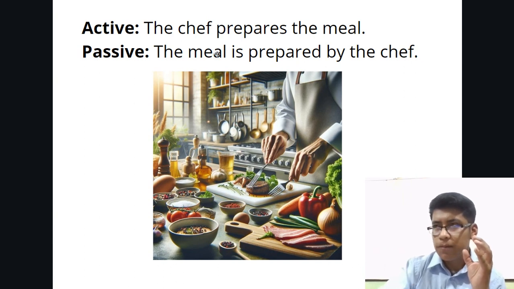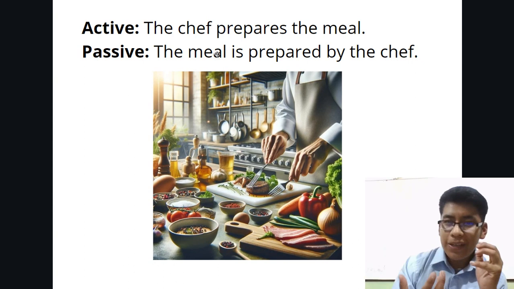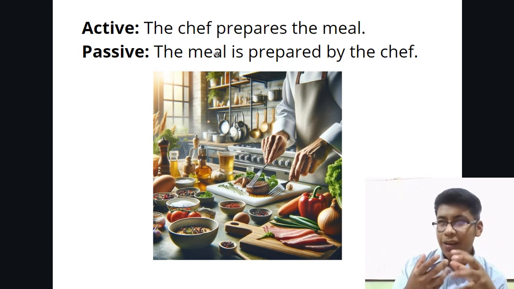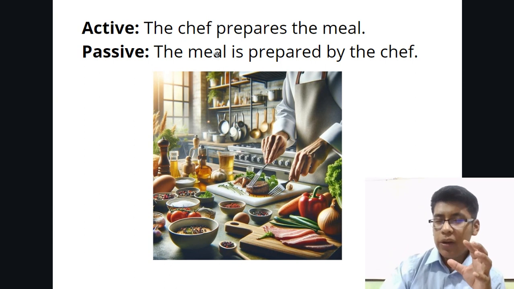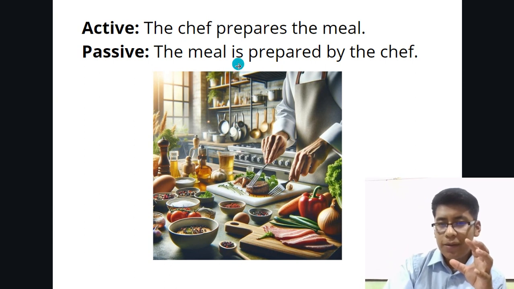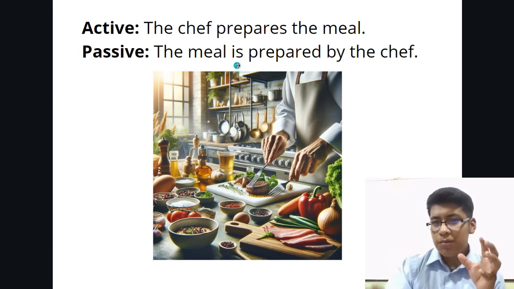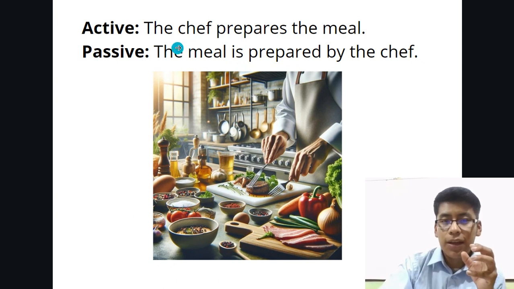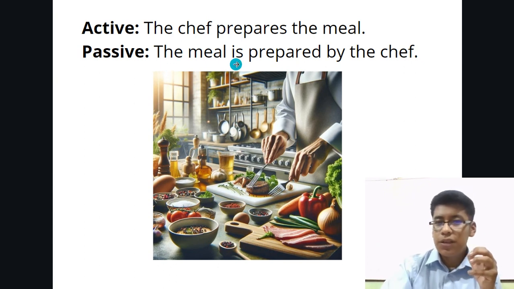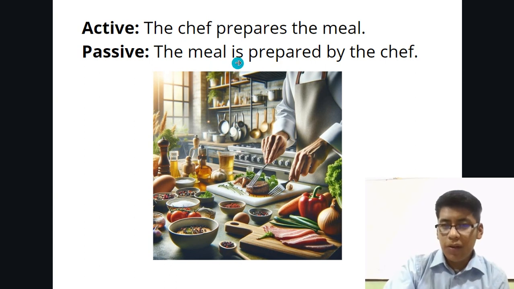To make you remember that we are not always going to use the verb to be in the past form, maybe in the present form, like in this one. The chef prepares the meal. No verb to be, but in the passive, the meal is prepared by the chef. So we can see we are always going to see the verb to be, and the next word is going to be in the past participle. The meal is prepared by the chef.